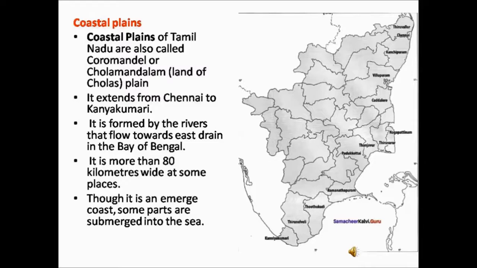As we have seen already, the rivers originate in Western Ghats and they flow towards east and drain in Bay of Bengal. It is more than 80 kilometers wide at some places. So, in some places, these coastal plains are about 80 kilometers wide. Though it is an emerged coast, some parts are submerged into the sea. Some parts of the coastal plains are flooded. That is, it is found underwater.